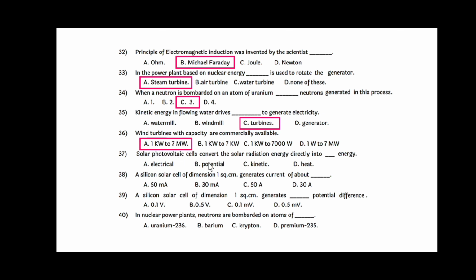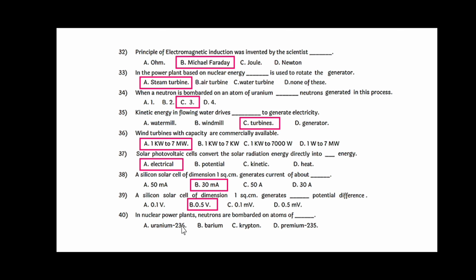Solar photovoltaic cell converts the solar radiation energy directly into electrical energy. A silicon solar cell of dimension 1 square centimeter generates current of about 30 milliampere. A silicon solar cell of dimension 1 square centimeter generates dash potential difference, that is 0.5 volt.